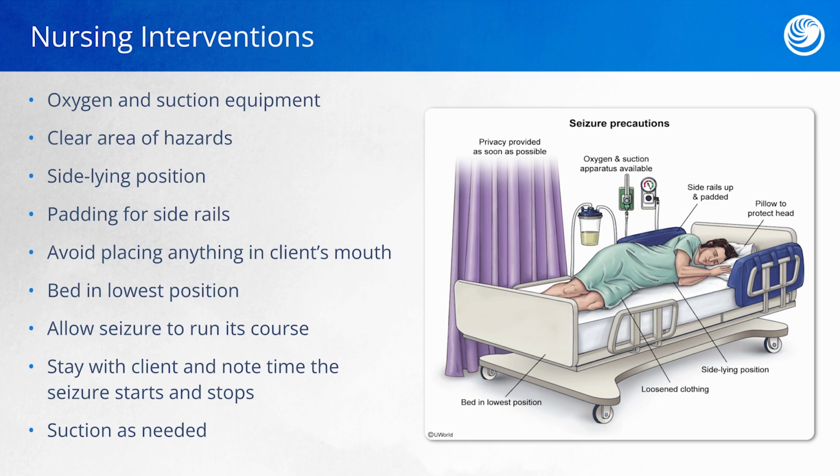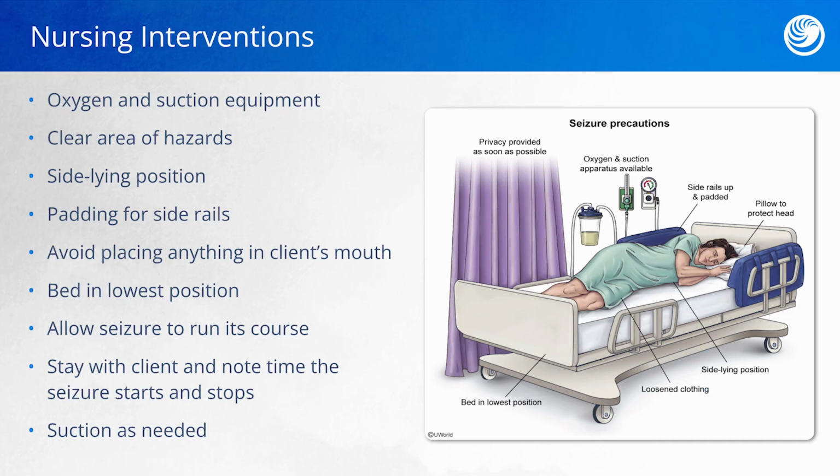Now, it's also important for us to know what to do when a client is actively seizing. If a client begins seizing when they're standing or sitting, we need to immediately go to their side and help them down to the ground, as they can experience injuries from a fall. Once the client is lying down, we need to do our best to clear any objects from the area, again, that could cause injury, as well as try and loosen any restrictive clothing. Again, it's important to maintain not only the client's safety, but your safety as well. So if it's possible, position the client into a side-lying position, which will help blood and saliva trickle out of the mouth and away from the airway.